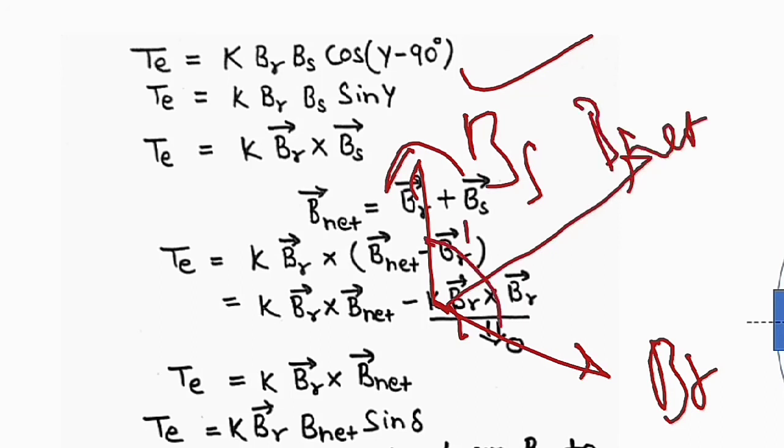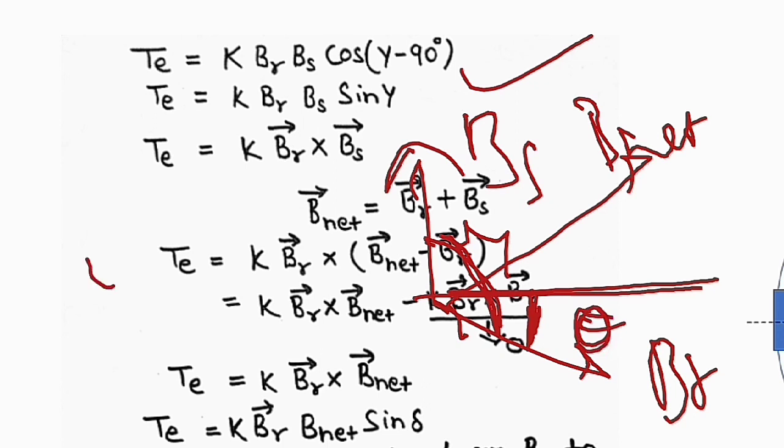This one is gamma, and this is 90 degrees. So gamma minus 90 degrees we can write as theta. Okay, this one is theta.